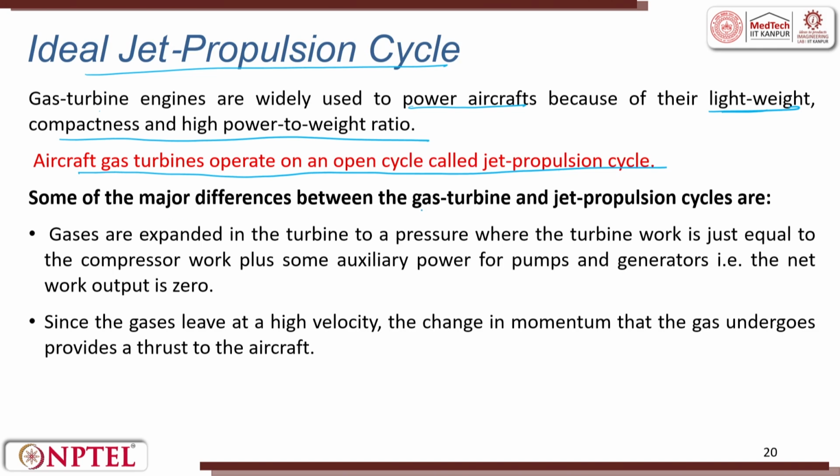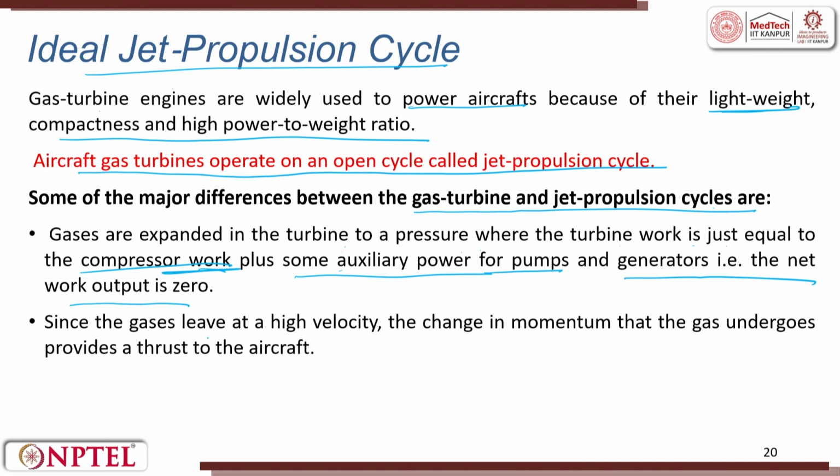Some of the major differences between gas turbine and the jet propulsion cycle are that the gas is expanded in the turbine to a pressure where the turbine work is just equal to the compressor work, plus some auxiliary power for pumps and generators. The net work output is 0. The major difference is that the gas expands in the turbine to a pressure where the turbine work is just equal to the compressor work plus some auxiliary power of pump and other generator.